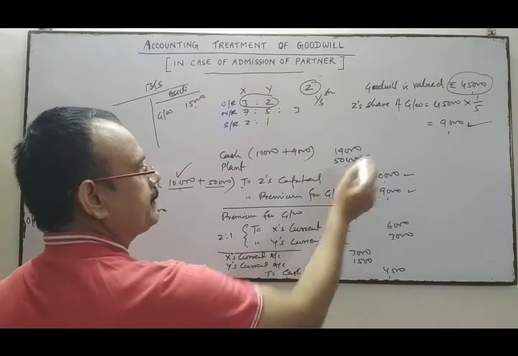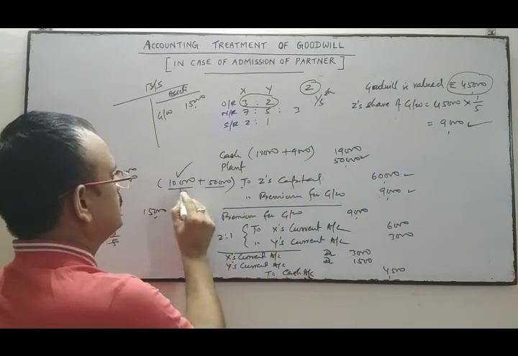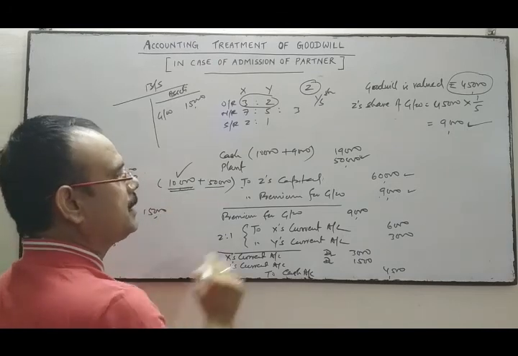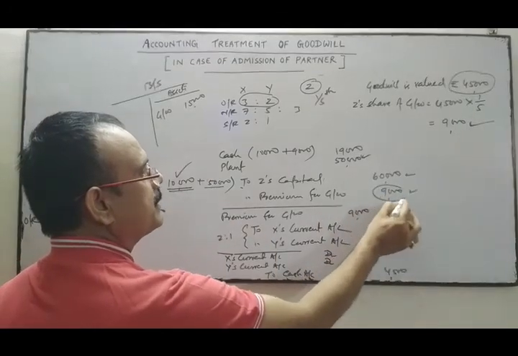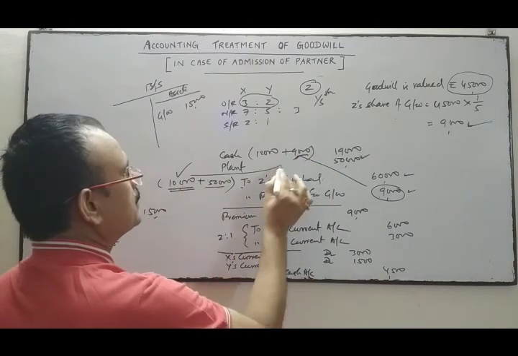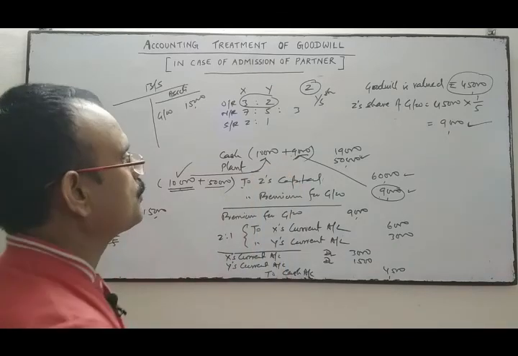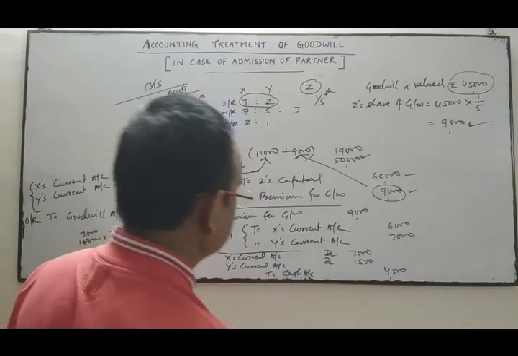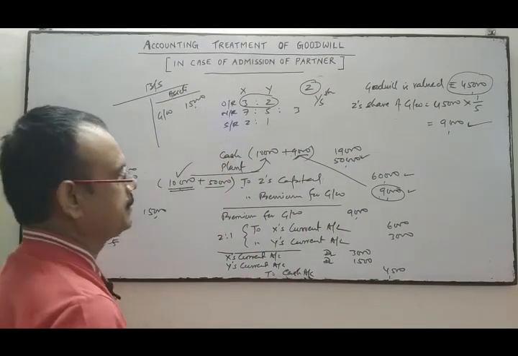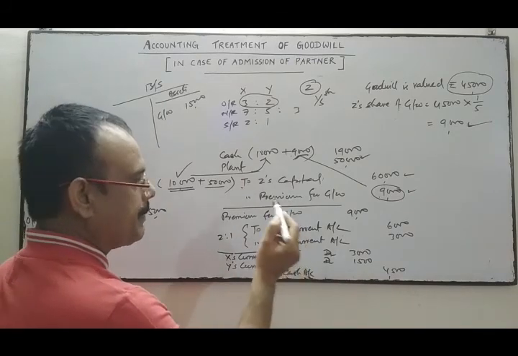Plant is already given. So total cash will be 10,000, the capital amount, and 9,000 of this amount. So a total of 19,000 cash comes into the business.